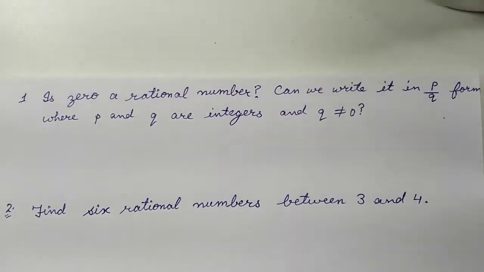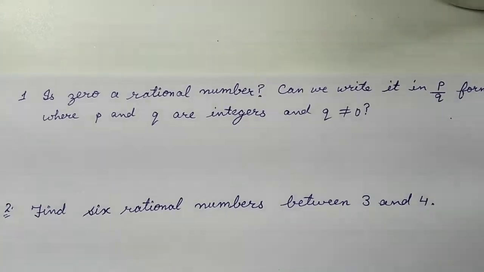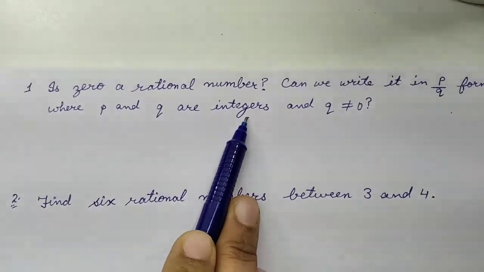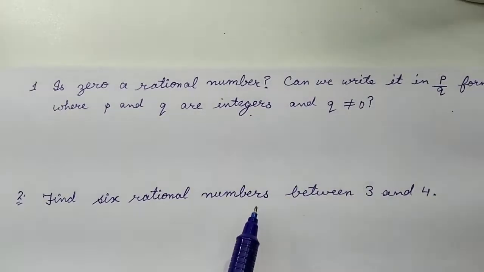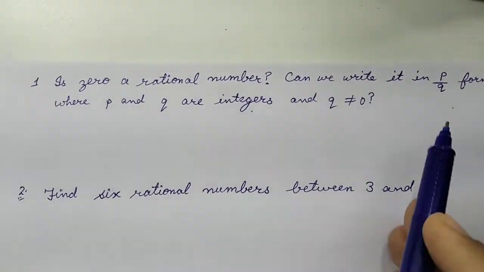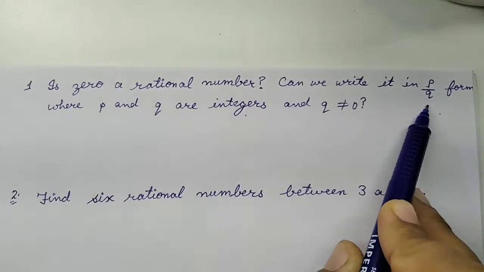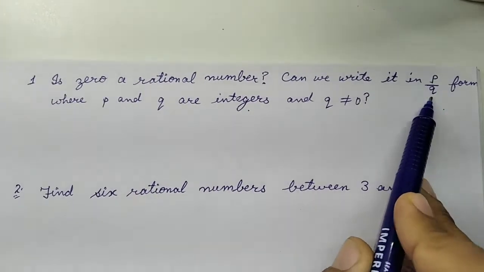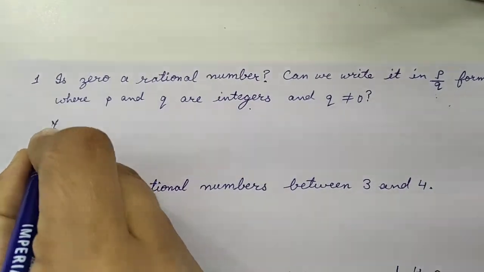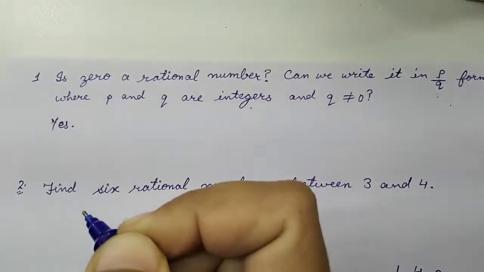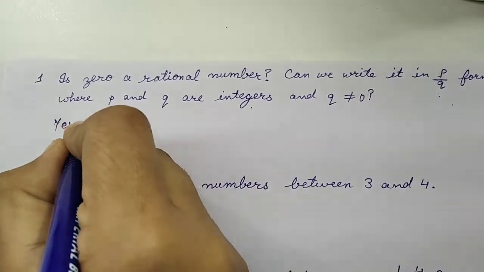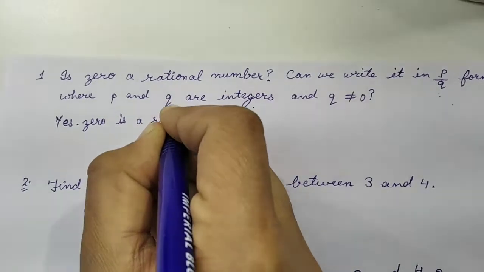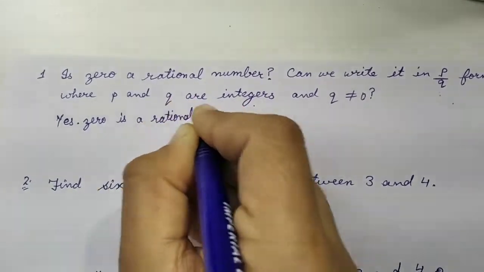So the first question of the exercise is: is 0 a rational number? We are saying rational numbers are the numbers which can be written in the form of P upon Q. Can 0 be written in the form of P upon Q? Yes, 0 can be written in the form of P upon Q. So we will write: yes, 0 is a rational number.